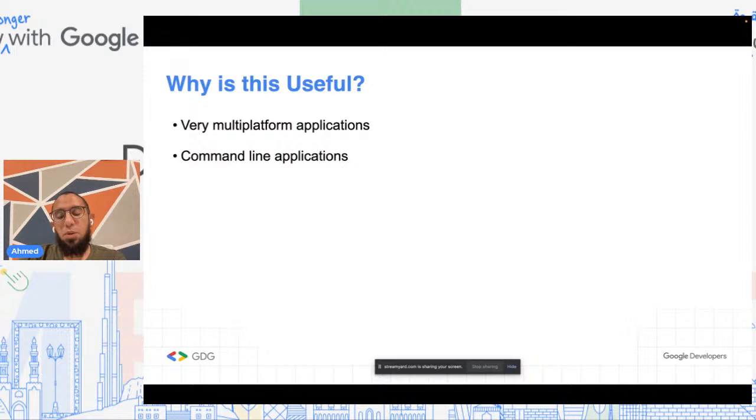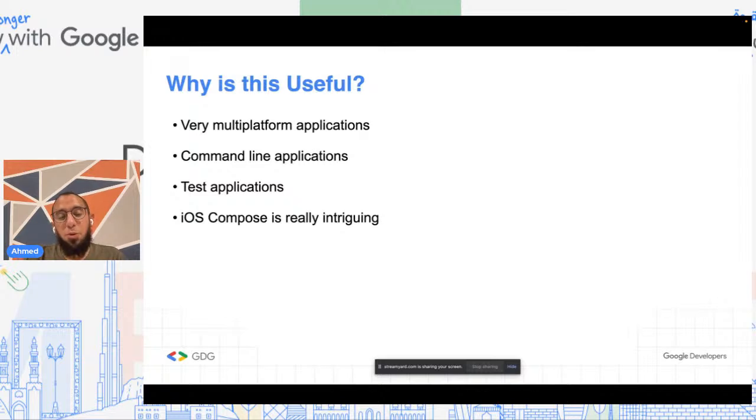Command line applications are useful not only because they're cool, but also for testing. I might be building an app where I'm sharing business logic between just iOS and Android, but it's nice to be able to say, hey, instead of building the iOS app and the Android app, I'll have a command line app that allows me to test different scenarios without actually testing the UI. Similarly, it allows me to build test applications. Or for example, if I'm writing an Android app, maybe I want to test on the desktop instead of on Android because it's a bit easier. I don't have to deal with the emulator or a device and so on.